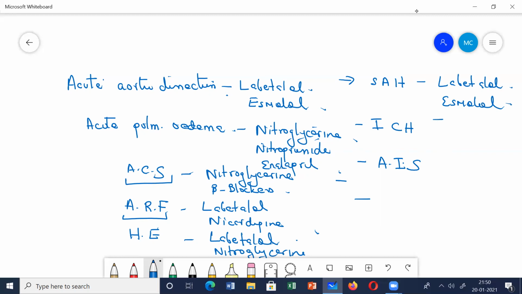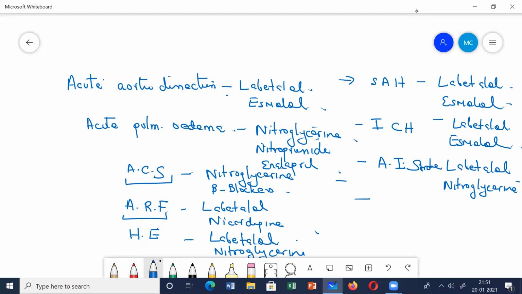Intracerebral hemorrhage, again all these hemorrhage patients we mainly prefer labetalol or esmolol. Acute ischemic stroke. Okay, so in the stroke patients, again we prefer labetalol. All these by the IV route, okay, infusion, labetalol infusion, or you can give the nitroglycerine infusion. This is acute ischemic stroke.